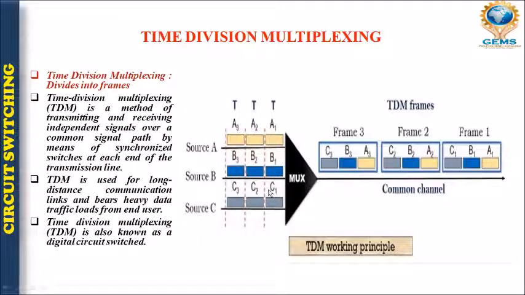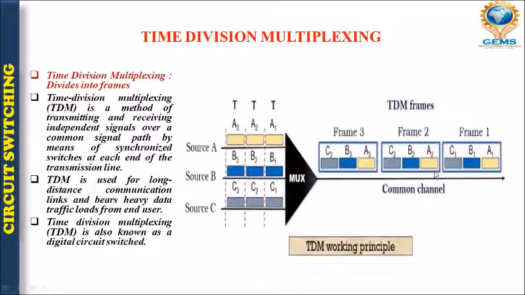First of all, how will it be muxed? First A, B, C. That is, A1, B1, C1 will be multiplexed and will form the first frame, which has A1 B1 C1. Similarly for A2 B2 C2, I will have a second frame, right?